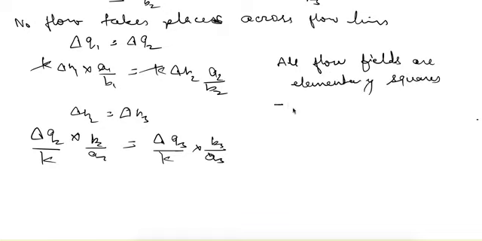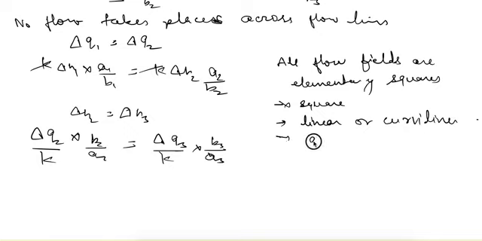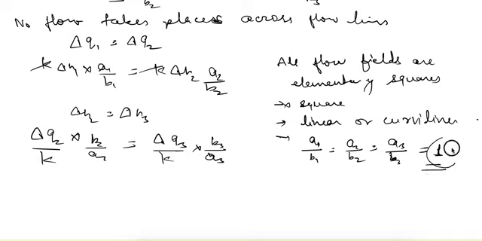Elementary square doesn't mean that it is a square. It may be a square or it may not be a square. The dimension may be linear or curvilinear. So what does it mean by elementary square? That is the ratio of their lengths, that is a1 upon b1, is equal to a2 upon b2, is equal to a3 upon b3, and it may equal 1 or it may not equal 1. So first let's see when it is equal to 1.